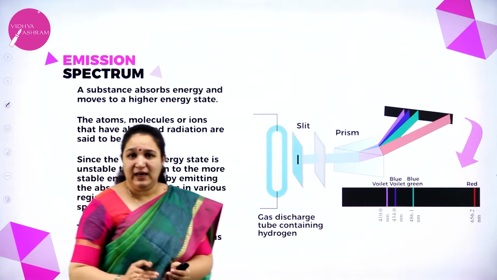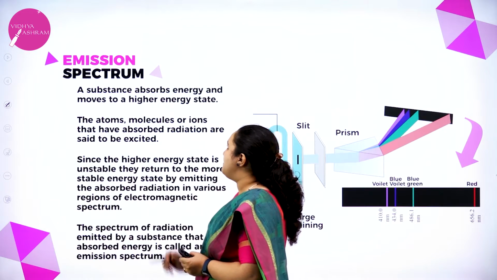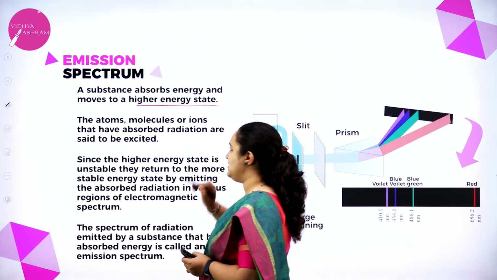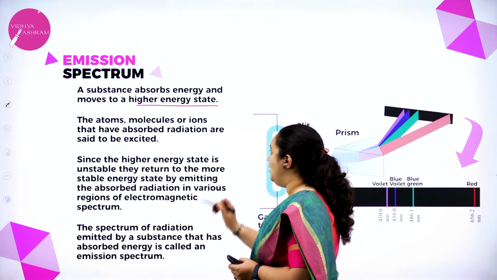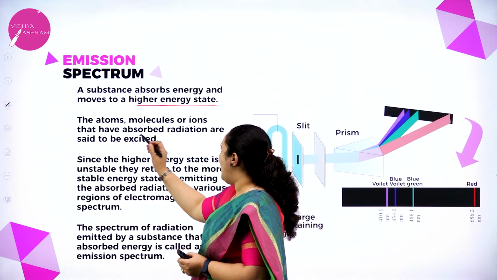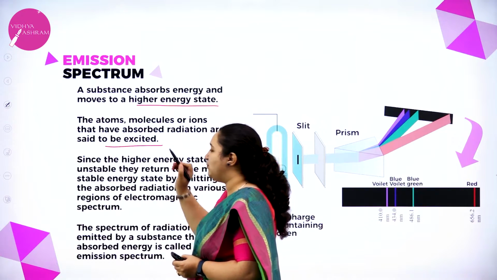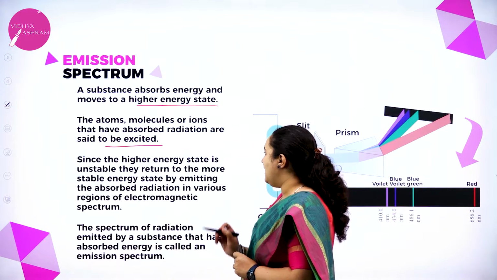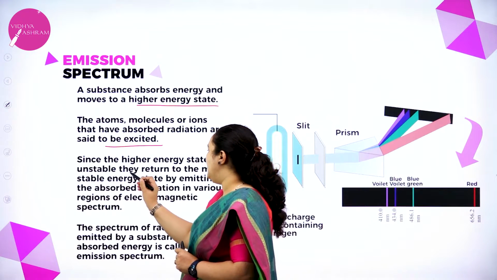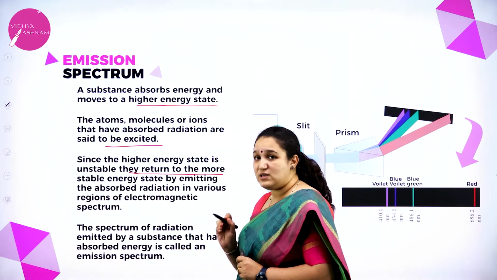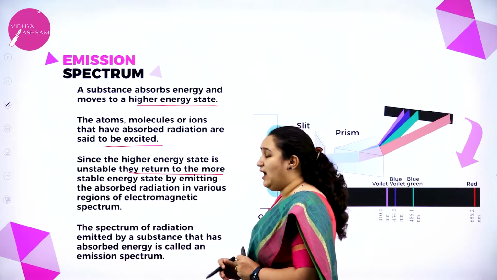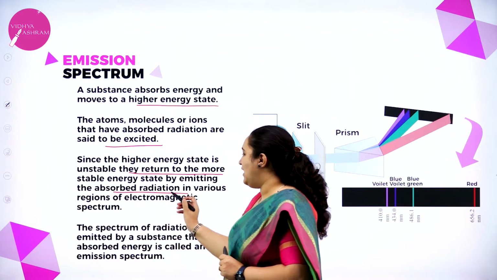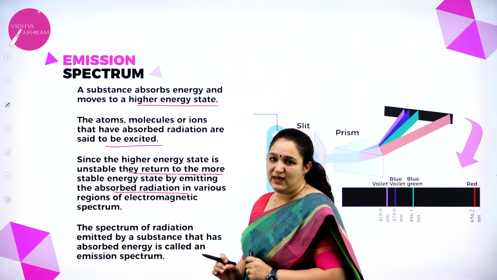What do you mean by emission spectrum? A substance absorbs energy and moves to its higher energy state. The atoms or molecules or ions that have absorbed radiation are said to be excited. Since the higher energy state is unstable, they return to the more stable energy state and they emit the absorbed radiation in various regions of the electromagnetic spectrum.